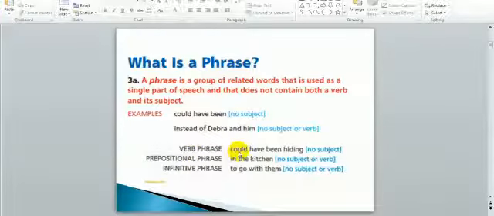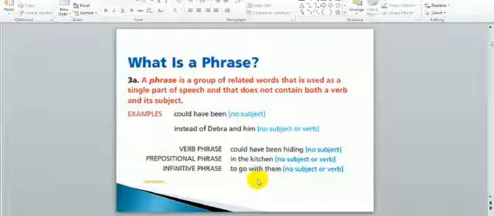We can see here could have been hiding. The same idea. All these are verbs. That's why I can say it is a verb phrase. No subject. Let's go to the next one. In the kitchen. Here we have a preposition and the object of the preposition, and there is no verb at all. That's why also it is a phrase. To go with them. The same idea. There is no subject or verb.